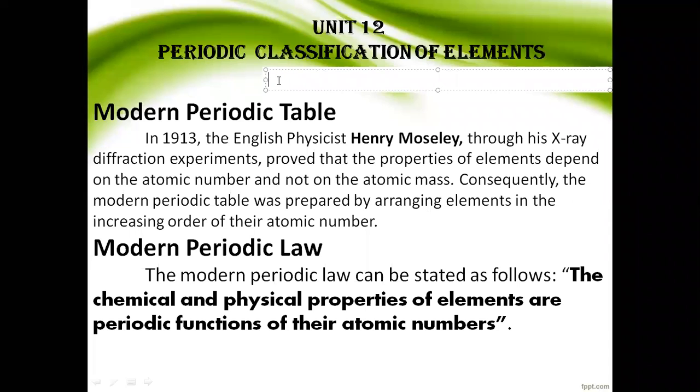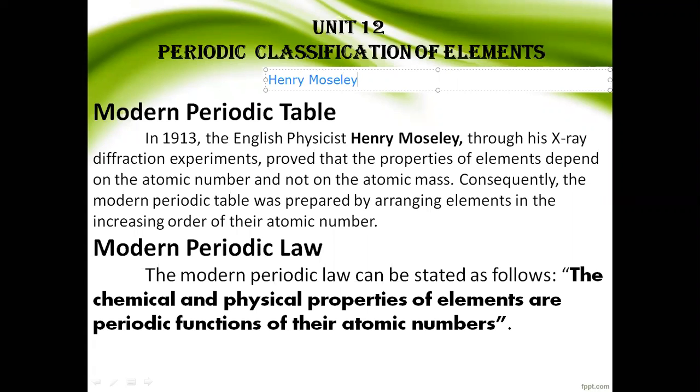This periodic table was proposed by Henry Moseley in 1913.